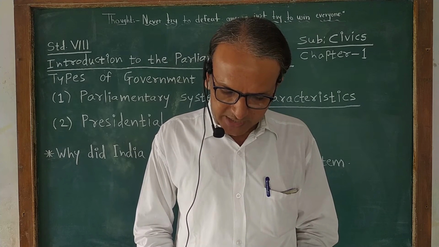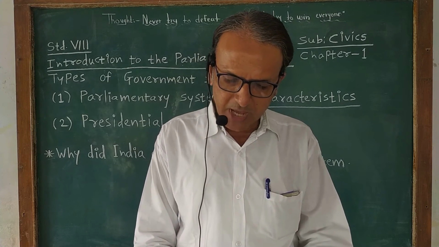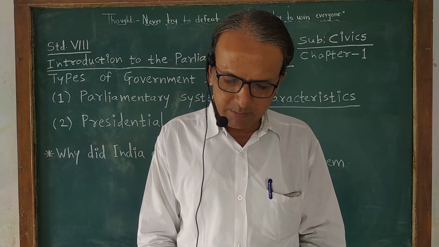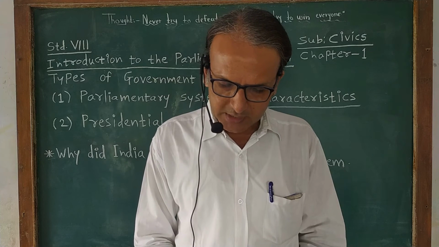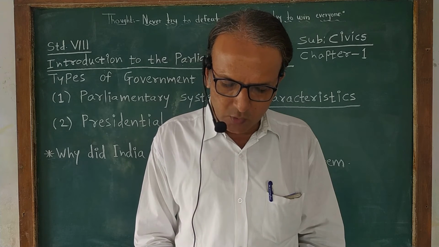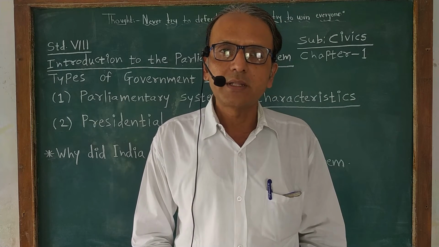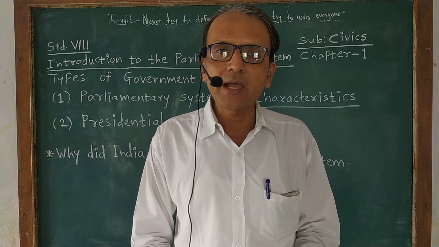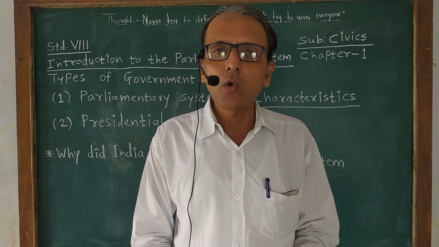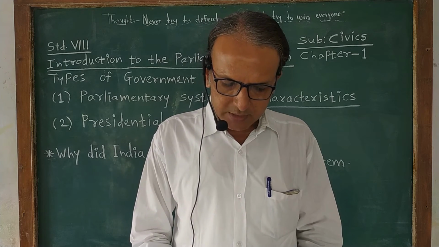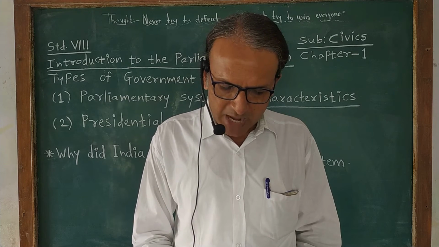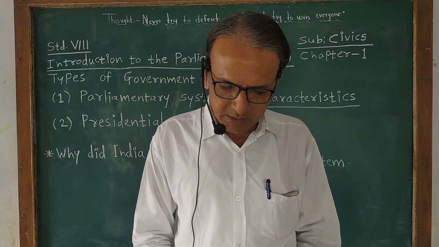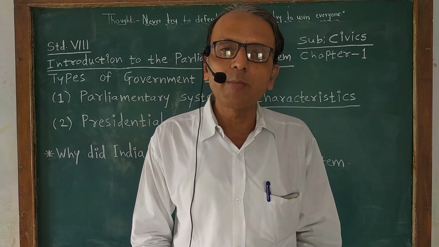Sometimes when no party gets a clear majority, some parties come together to form a majority and they can establish the government. This kind of government is known as a coalition government. That means a government formed by more than one party is called a coalition government. In this way, candidates directly elected by people become members of the legislature and the party in majority gets a chance to form a government.